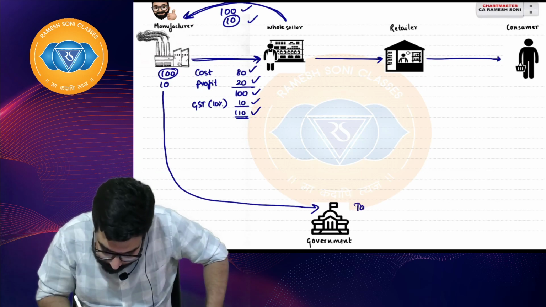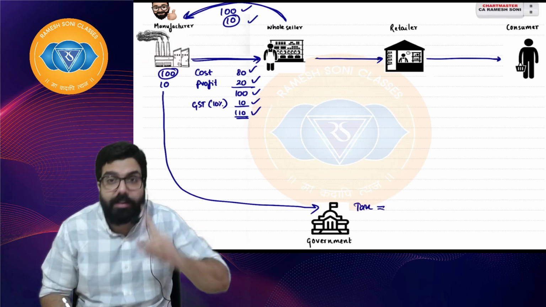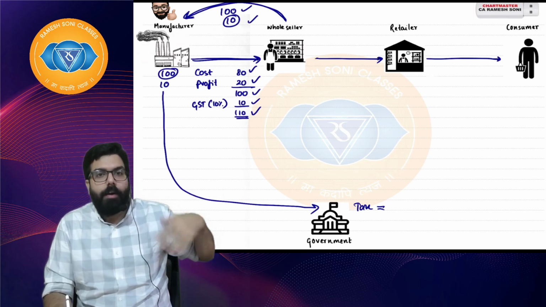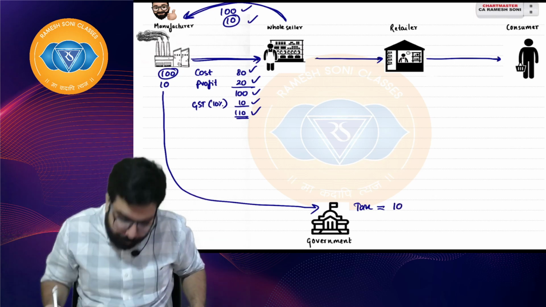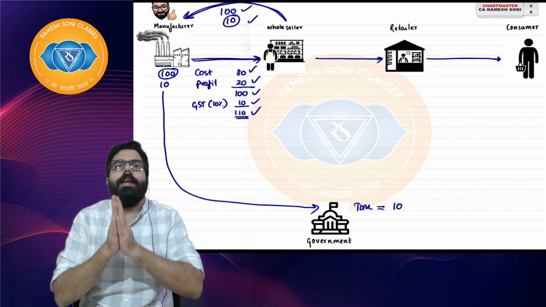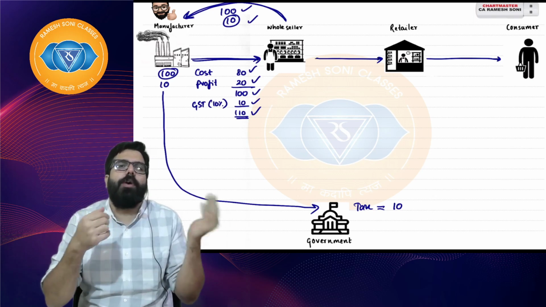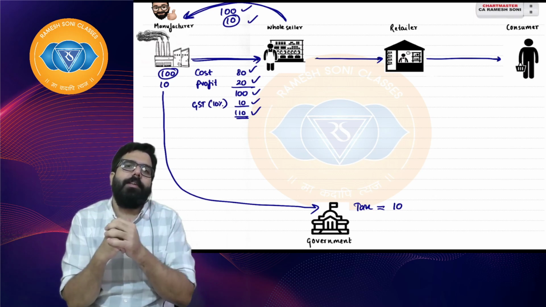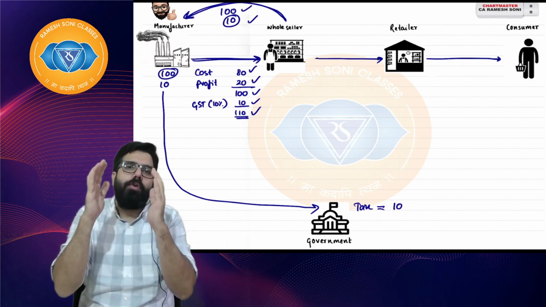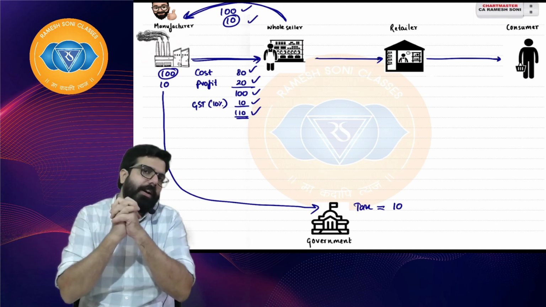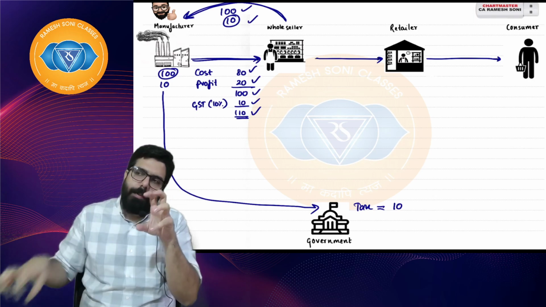Government will get tax, which is GST, at the first stage. First sale happened, government got 10 rupees. Any doubt? The manufacturer sold the goods for 100 rupees, with his profit in it. So the total value of the goods was 100 rupees, and on that value the government got 10 rupees.